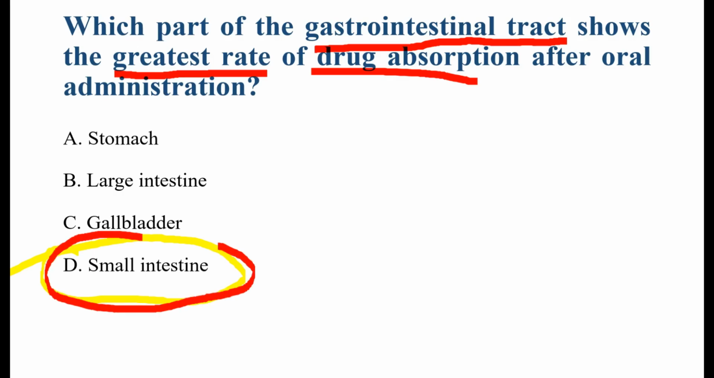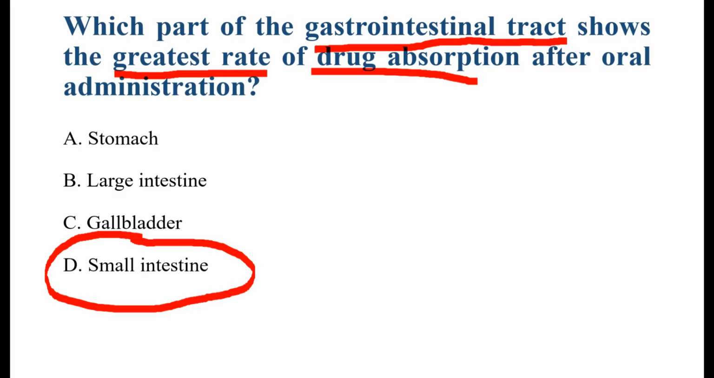Most orally administered drugs are absorbed in the small intestine. Why does the small intestine have the greatest drug absorption? There are three main reasons. First is the very large surface area. The small intestine has villi and microvilli. These structures greatly increase the surface area for absorption. More surface area, more drug absorption.